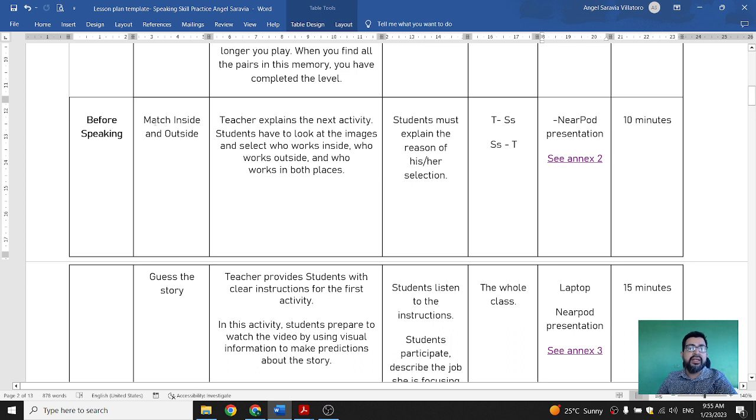We have an activity called match inside and outside. So I have to explain the activity. Students have to look at the images and select who works inside, who works outside, and who works in both places. This is a really good activity because the students have to watch the image and then select if the person works inside or outside of a place. The time for this activity is going to be 10 minutes.